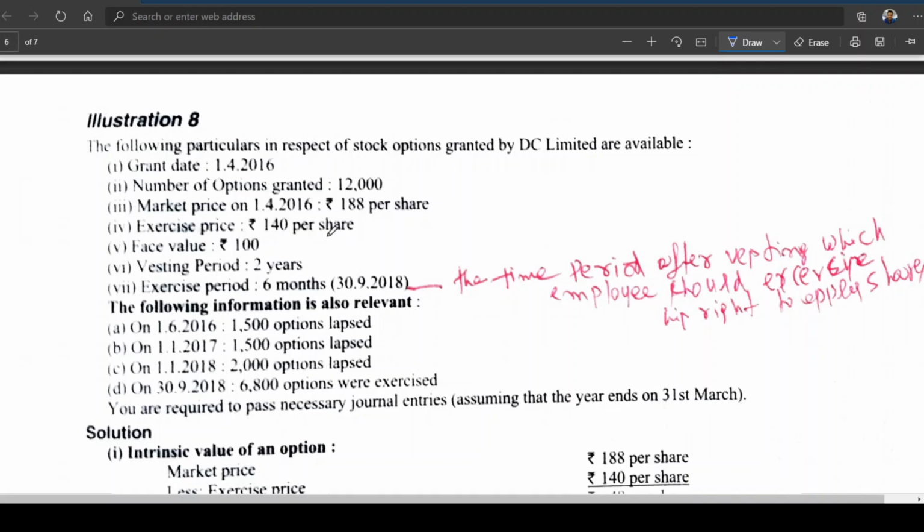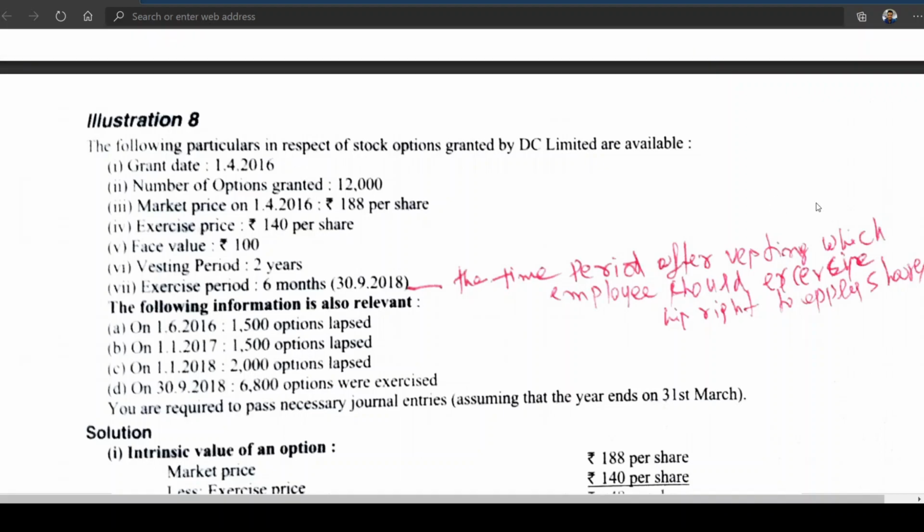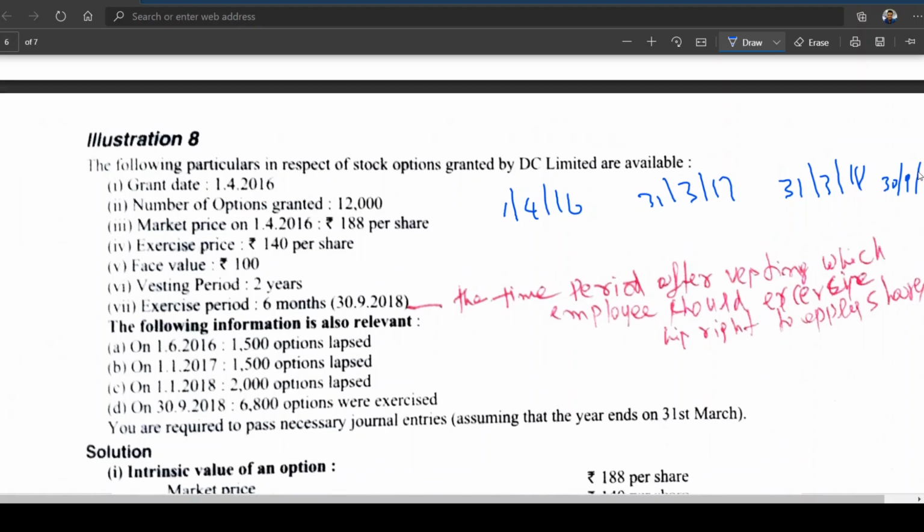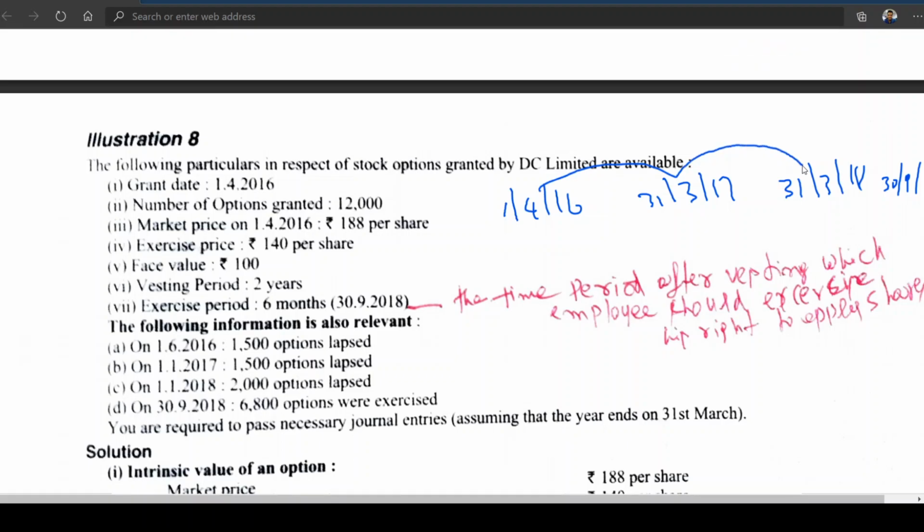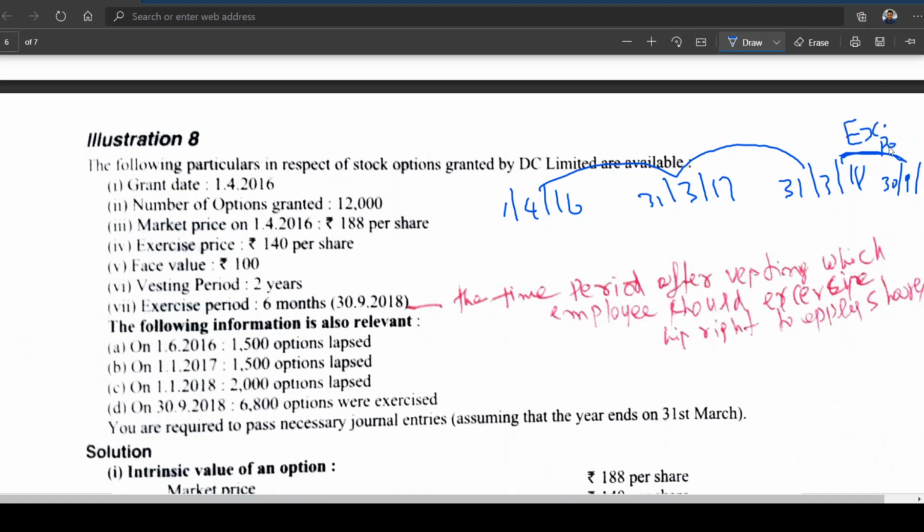Grant date 1/4/16, then 31st March 17, 31st March 18. From this, if you go 6 months, it is 30th September. So 1/4/16 to 31st March 17 is 1 year, this is 2 years, and this particular period is called the exercise period.